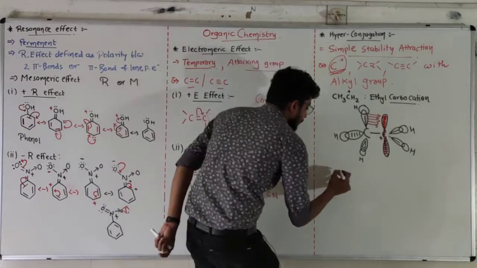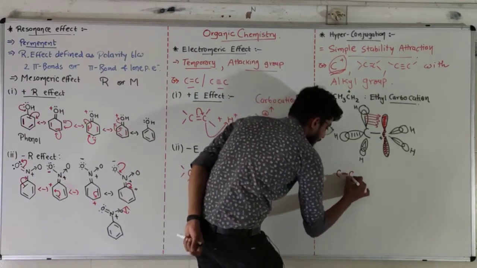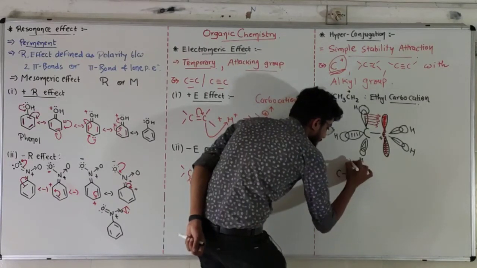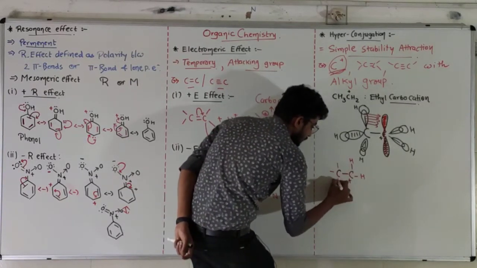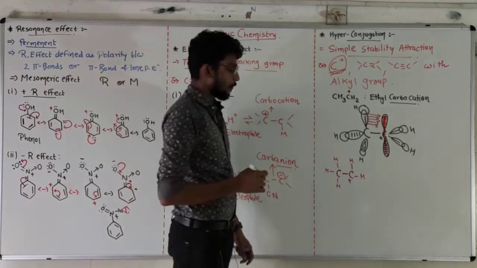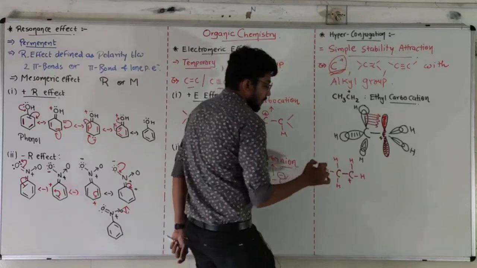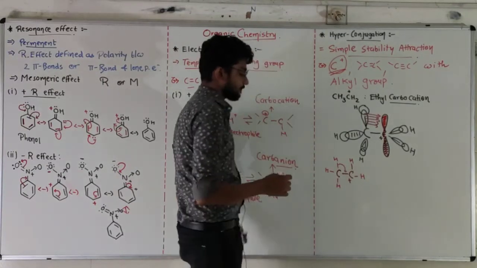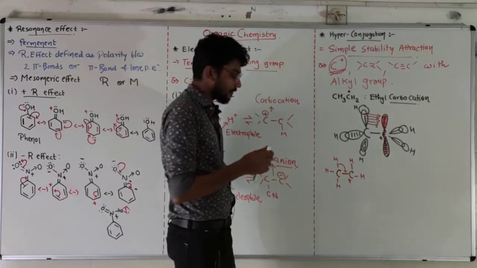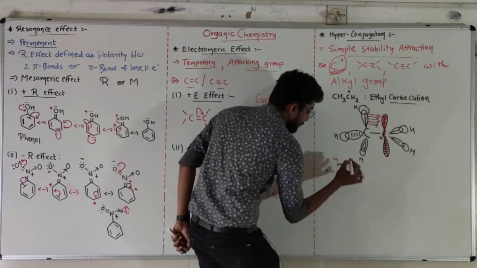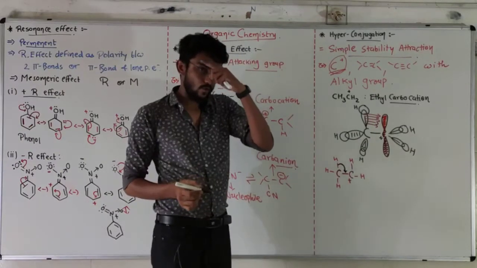Let's take a deeper understanding of that. Suppose this is CH2+ CH3. What is happening over here? This sigma bond electron will be donated over here. Donation of the sigma electron of the hydrogen-carbon bond onto the pi bond position.